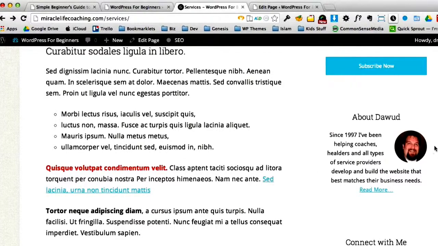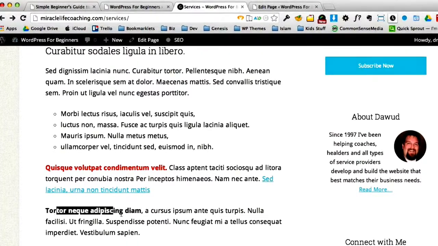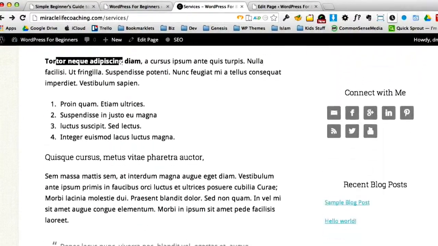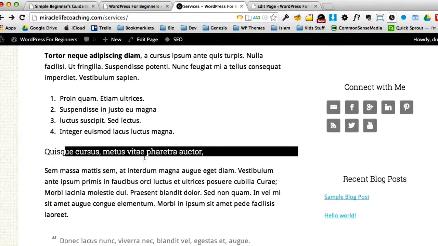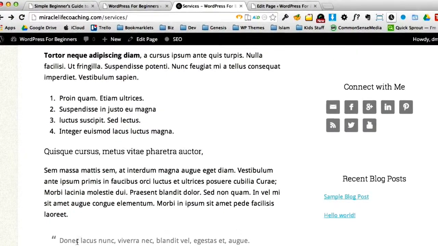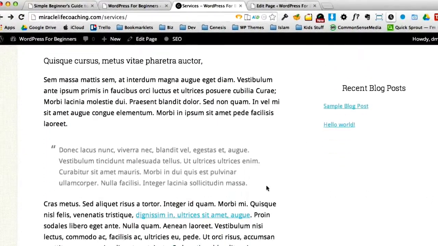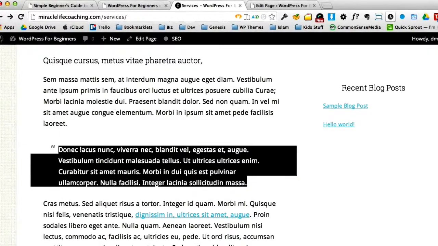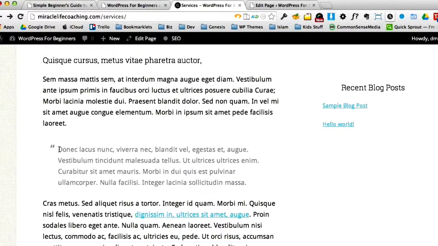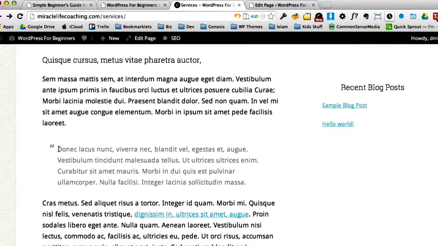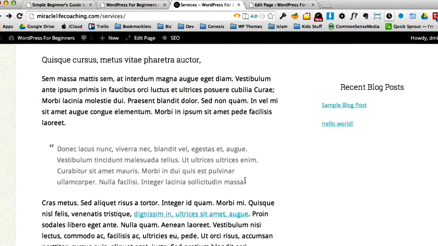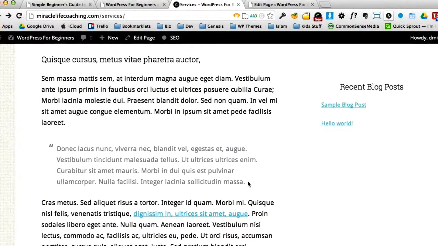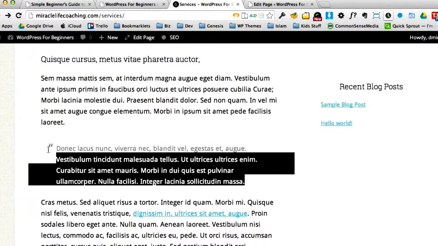Let's go back to services. We have our red text. We have our bolded text again. We have our numeric list. We have our subheading again. This is what I meant by the block quote. So the block quote just gets styled a little differently. This is done between you and your designer or the WordPress theme you're using. But you can see it could be a pull quote, pulling out something from the text. It could also be used for a testimonial.